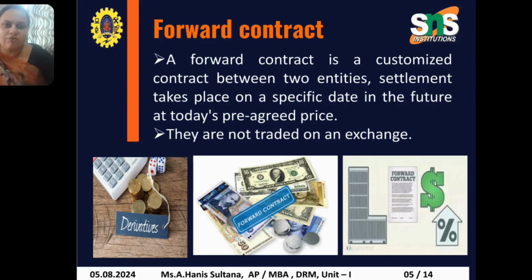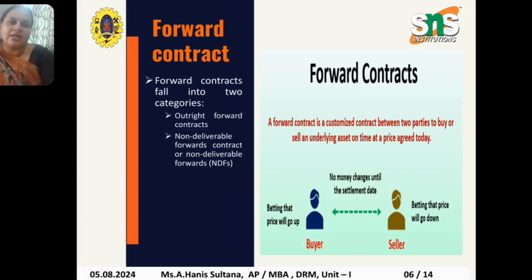Okay, so now a forward contract is a customized contract between two entities. Settlement takes place on a specific date in the future at today's pre-agreed price. They are not traded on an exchange, so they are not traded on any stock exchanges. We are just maintaining a customized agreement between the two parties or entities, where it takes place on a specific date at today's pre-agreed price. So we are agreeing today on a future price.